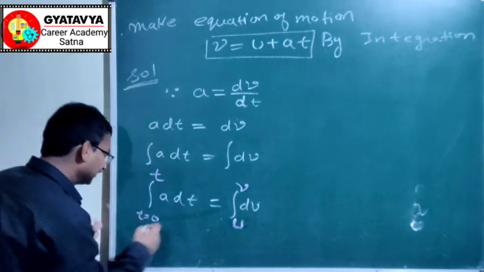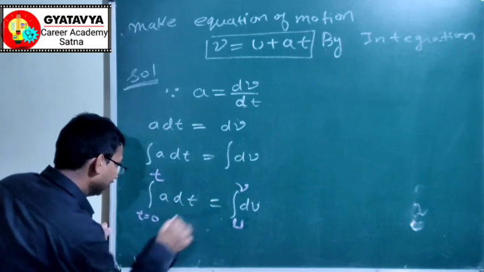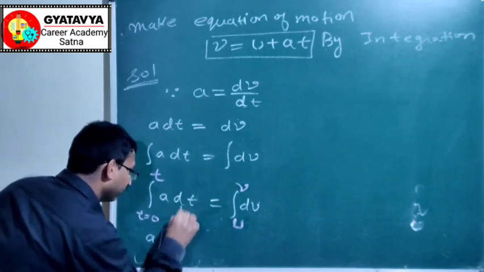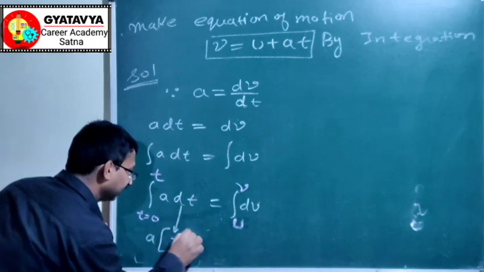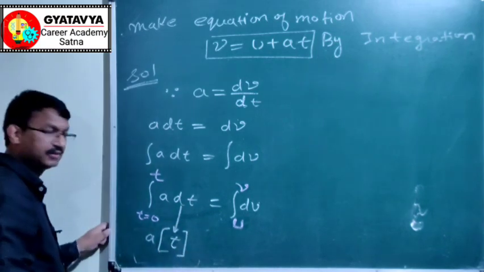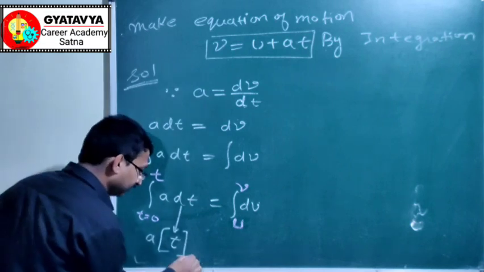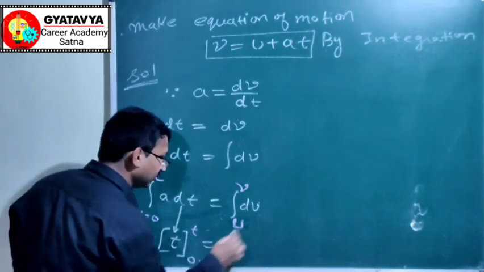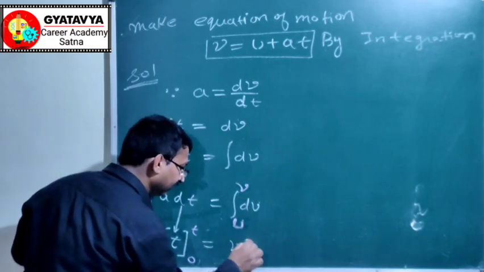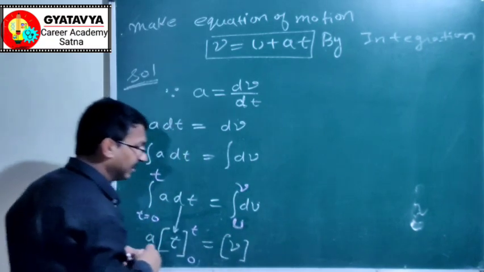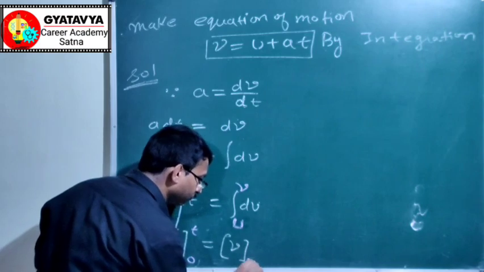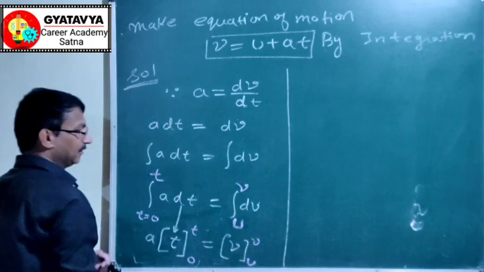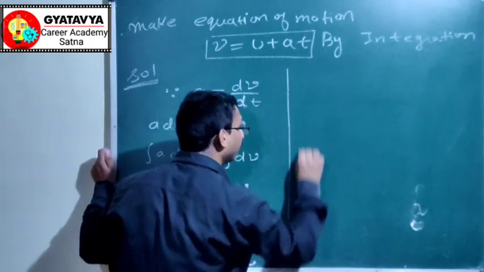Now apply this. This will be a; dt will result in t. Put the limits 0 and t here, equal to dv will result in v. Put the limits u and v. Now go up.